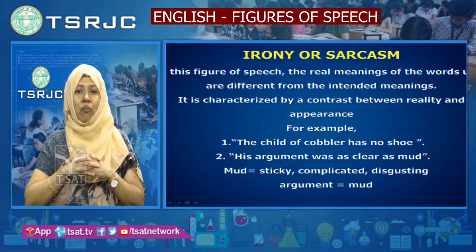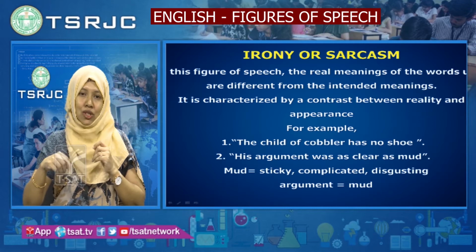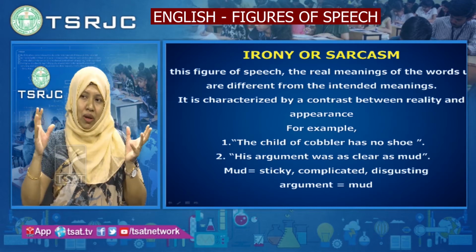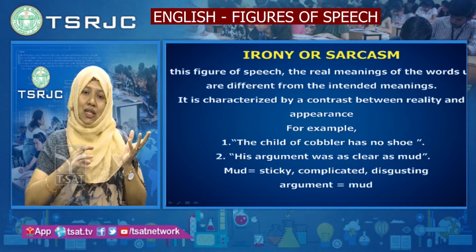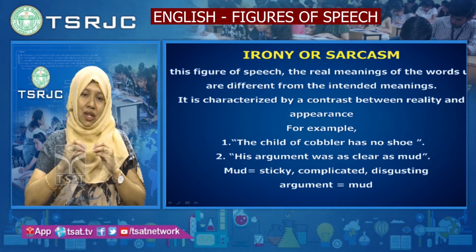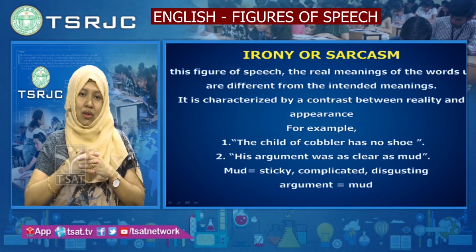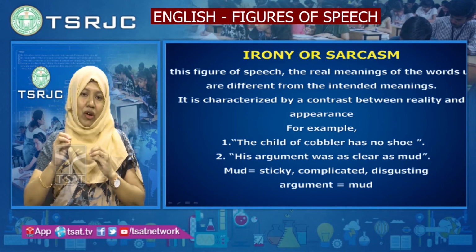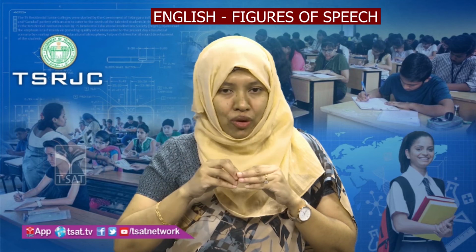The child of a cobbler has no shoe. Now, you know who a cobbler is. A cobbler is a person who mends or makes shoes. A cobbler will make many shoes. Here the cobbler's child is not having shoes. Does a cobbler's child have no shoe? He, or the father, can make a new shoe and give it to his child. But this sentence means that the cobbler is a poor man.